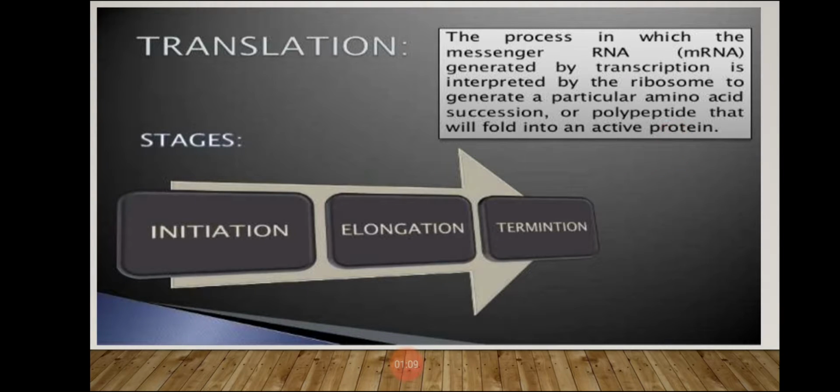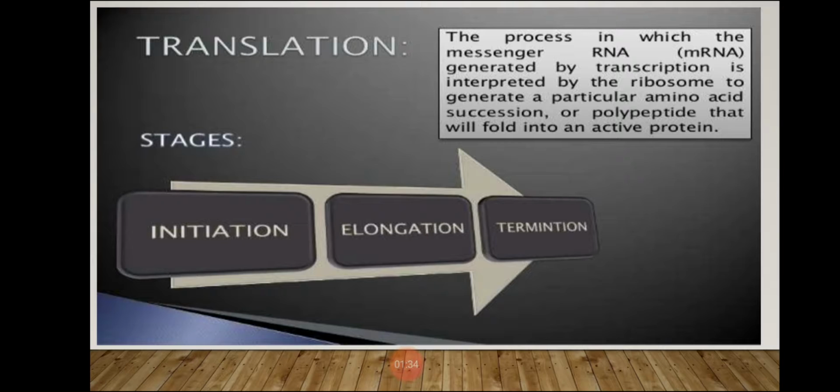In short, the easy definition: translation is the mechanism in which the codons of mRNA are translated into specific amino acids in a sequence.